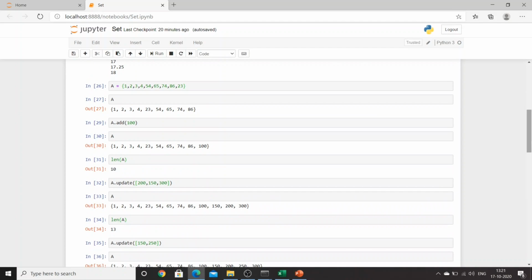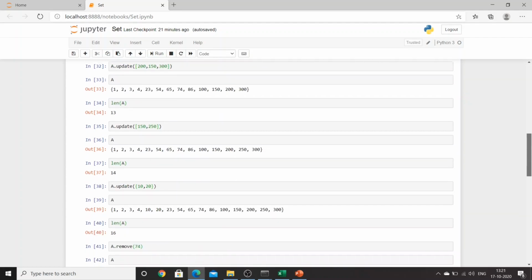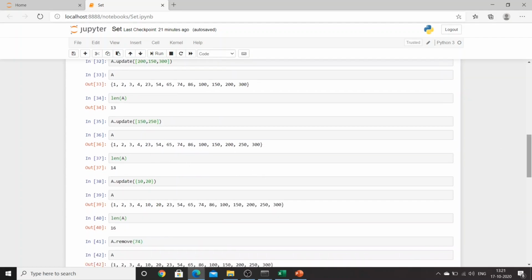Then there are several methods that we have discussed. One is add, if you want to add any number, any element, any string. If you want to add multiple elements, you can use update by using a list or by using a set. And you can use a tuple as well. We will be discussing tuples in the next lecture. And if you want to find the length of the set, we already know that it's the universal len method that will be used.